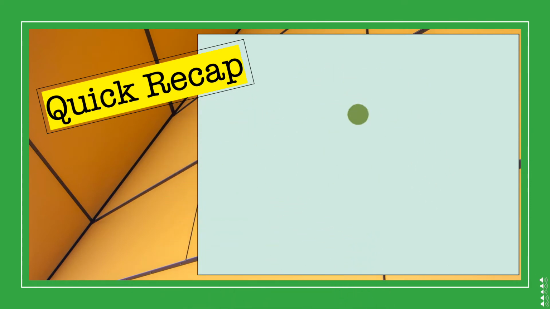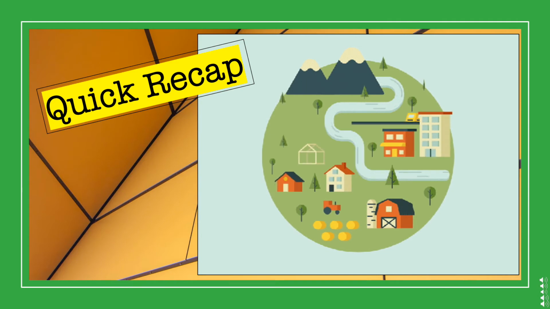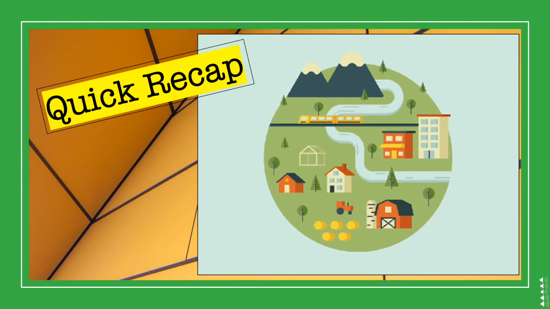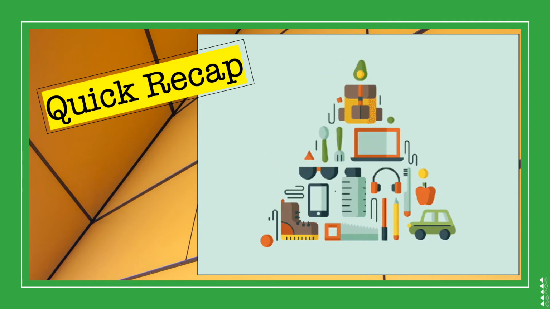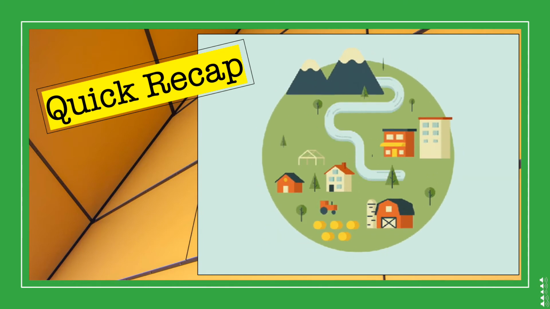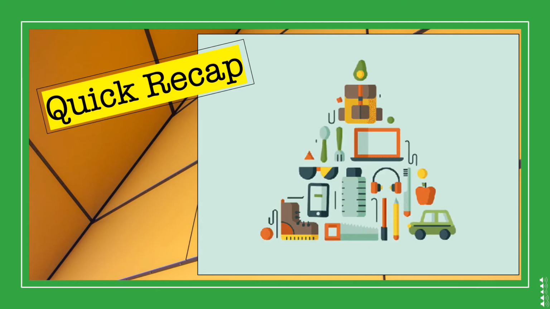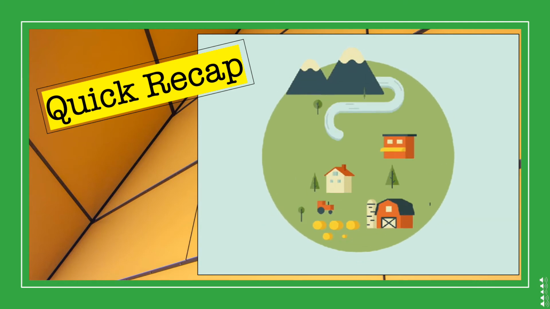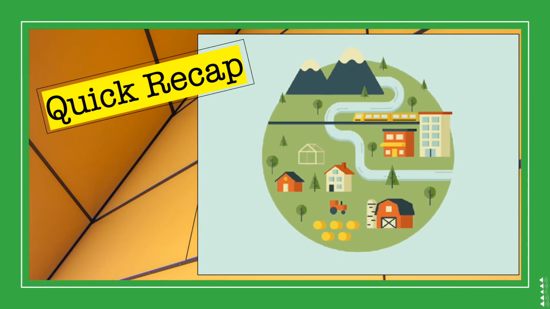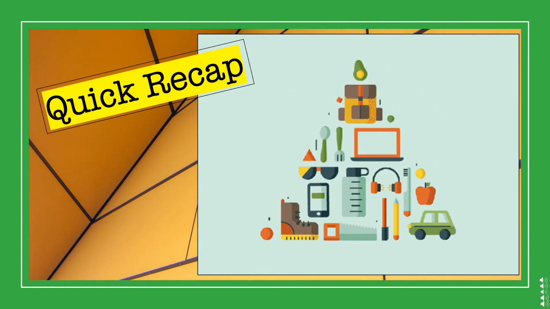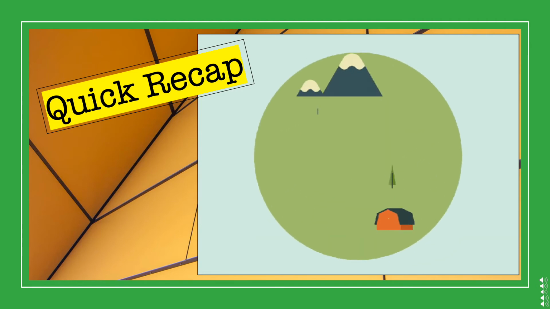So it's the time to have a quick recap about the topic which we understood. The topic covered the gifts which we get from nature, which are called natural resources. These are of two types: renewable resources and non-renewable resources.